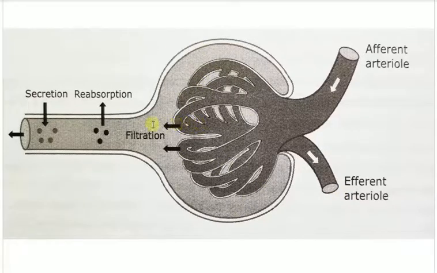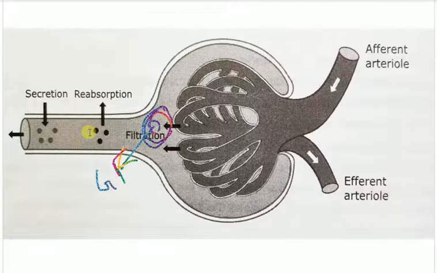From the glomeruli, the blood is filtered, and the blood plasma, without the plasma proteins and RBCs, is taken out into this cavity, the Bowman's cavity. It is called glomerular filtrate, GF, as it comes out from the glomeruli.